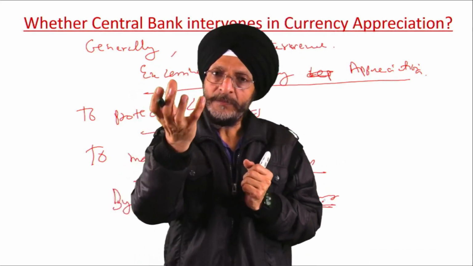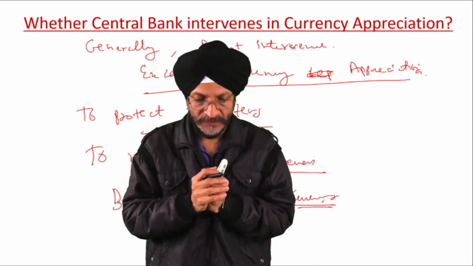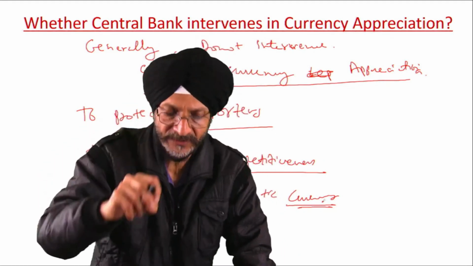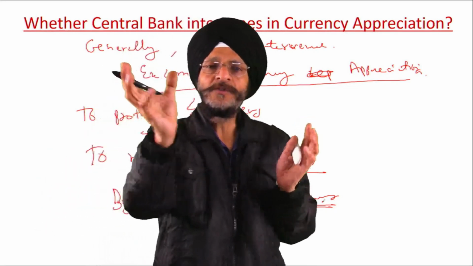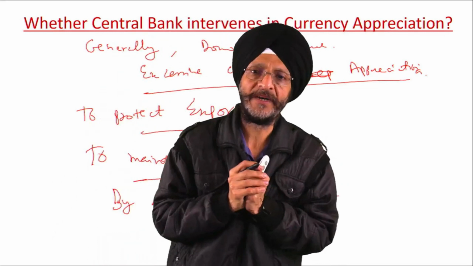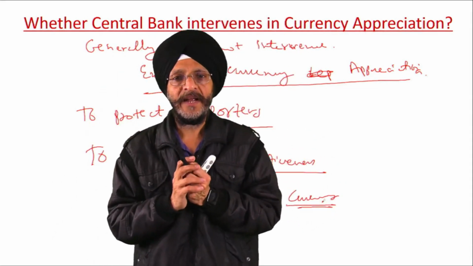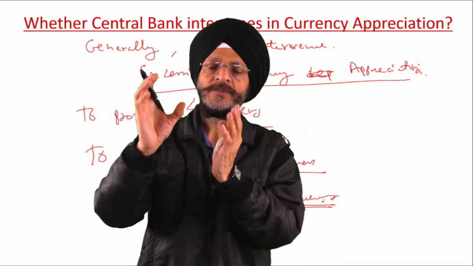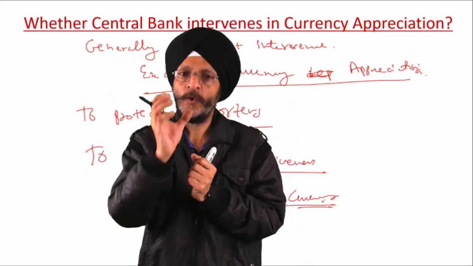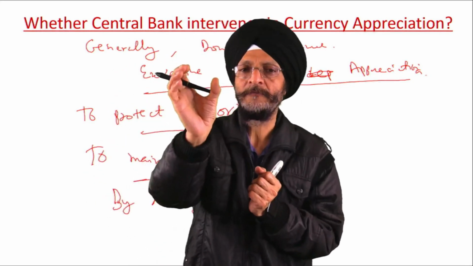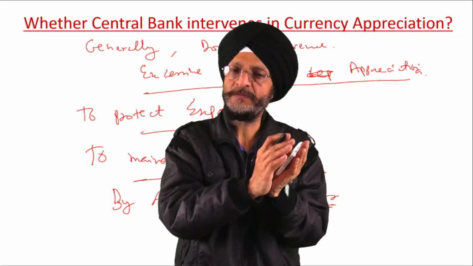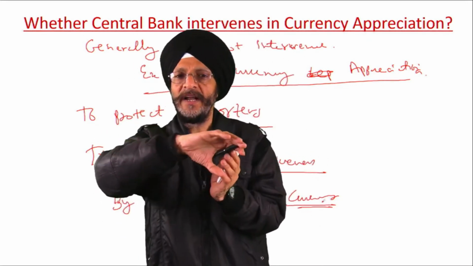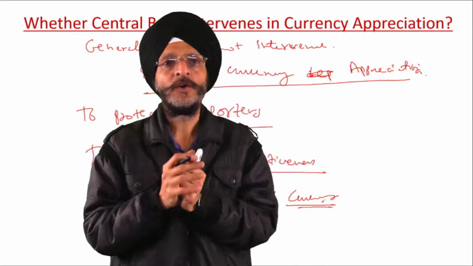So when the central bank purchases the foreign exchange reserves, foreign currency is purchased by the central bank, it reduces the availability of foreign currency in the market, and it indirectly reduces the value of domestic currency, because the foreign currency becomes more valuable. The foreign currency is being purchased by the central bank, foreign currency becomes more valuable, and it indirectly affects the value of the domestic currency.